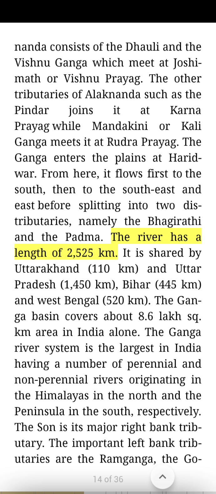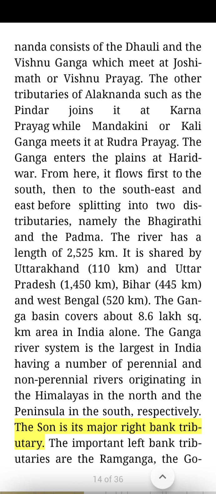The river has a length of 2,525 kilometers. It is shared by Uttarakhand 110 kilometers, Uttar Pradesh 1,450 kilometers, Bihar 445 kilometers, and West Bengal 520 kilometers. The Ganga basin covers about 8.6 lakh square km area in India alone. The Ganga river system is the largest in India, having a number of perennial and non-perennial rivers originating in the Himalayas in the north and the peninsula in the south, respectively.